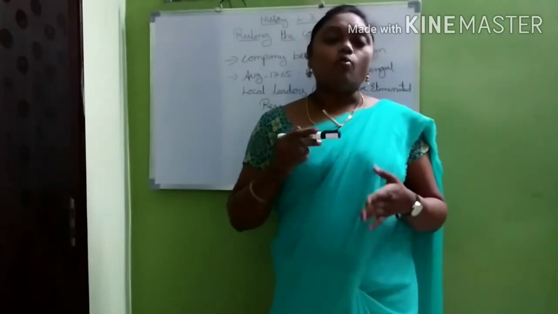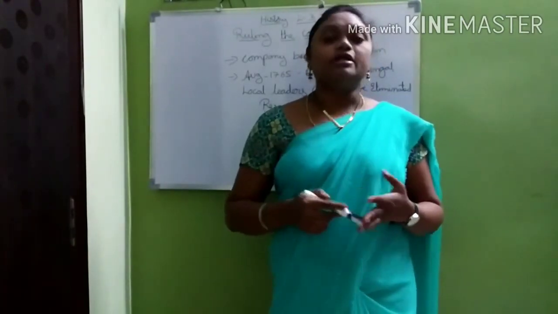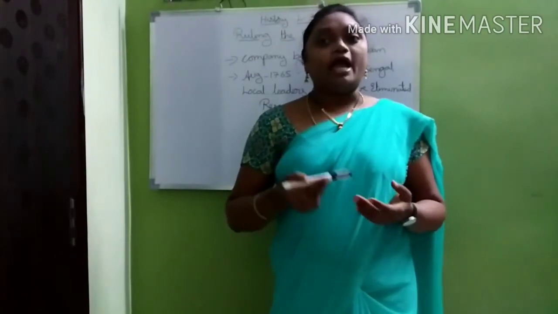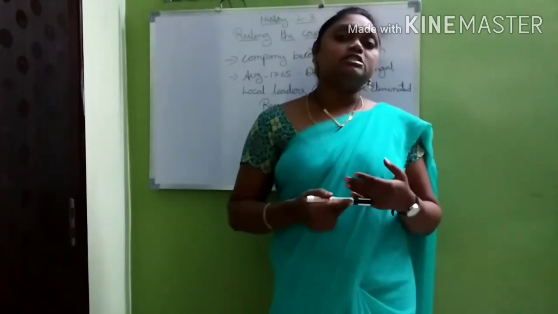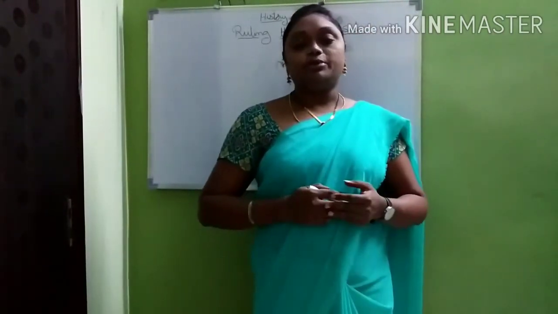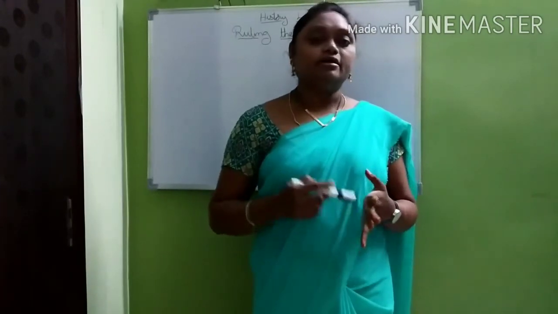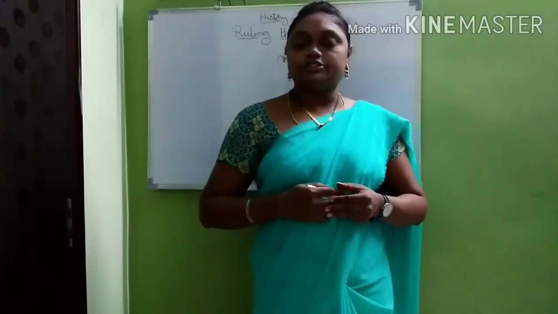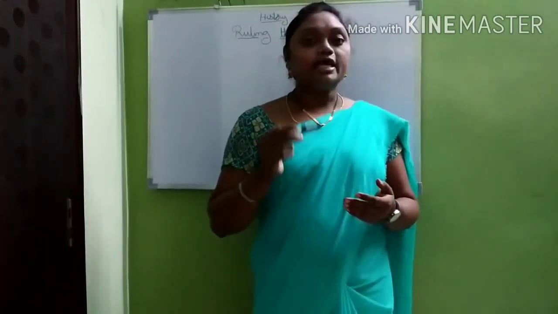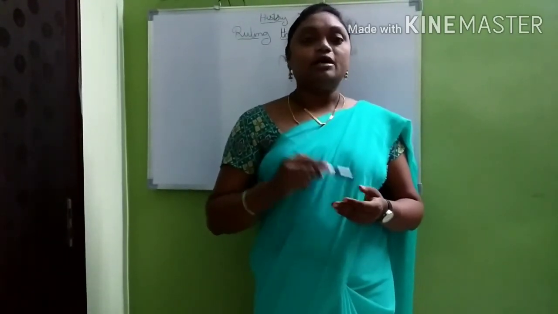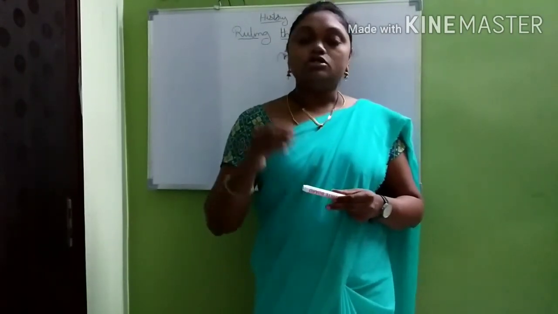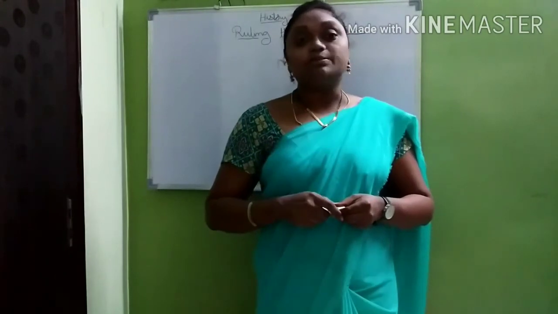Then what happened? What problems were faced in this? Now we are learning about this Permanent Settlement: what the problem is, and next, what new system was introduced. So this we have to learn, and you will be able to understand about the Permanent Settlement. Why was it introduced? Because of how to collect the revenue. Already they were collecting the revenue from the Diwani rights, but a worst famine affected Bengal, so this Permanent Settlement was introduced.